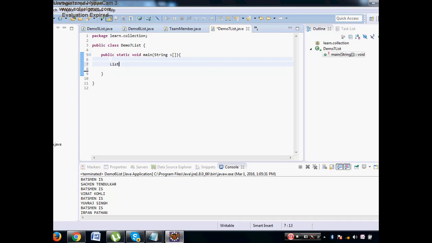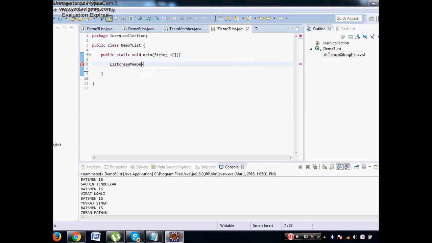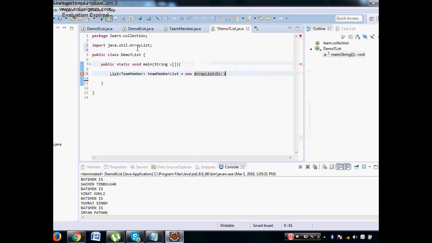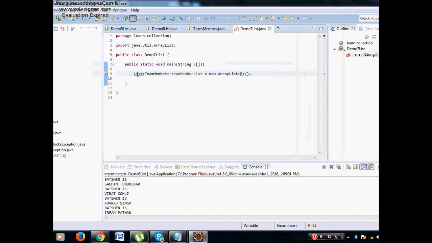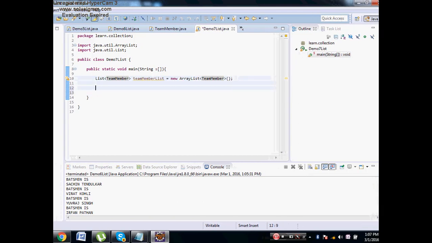What I'll say is list of team member. Last time it was list of string, this time list of team member, list is equal to new array list of team member. New array list of what? Team member.